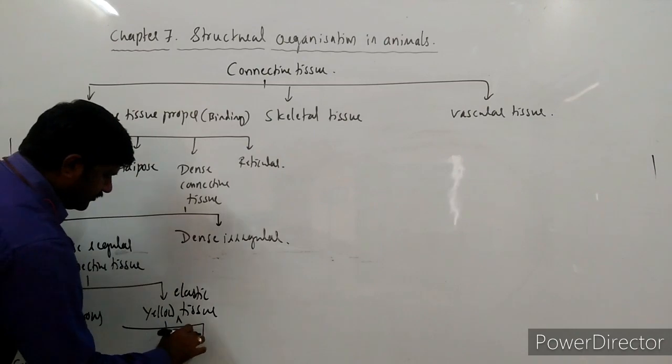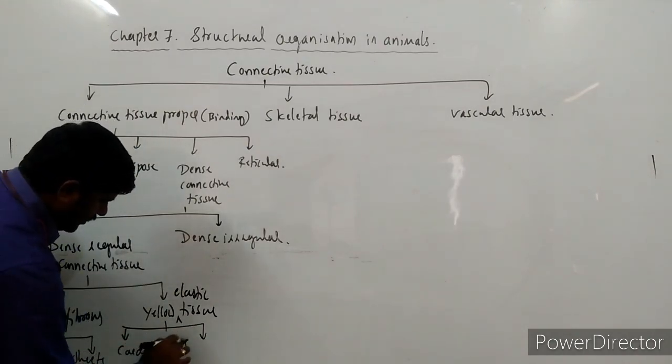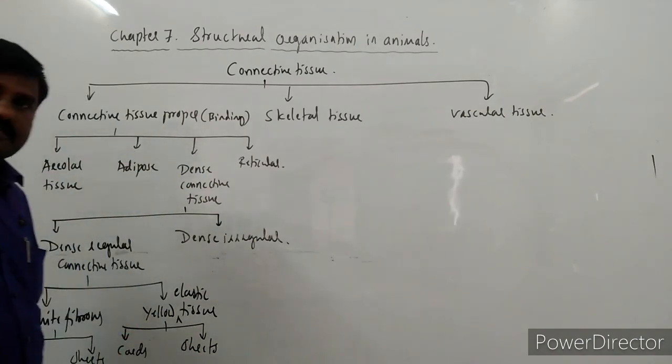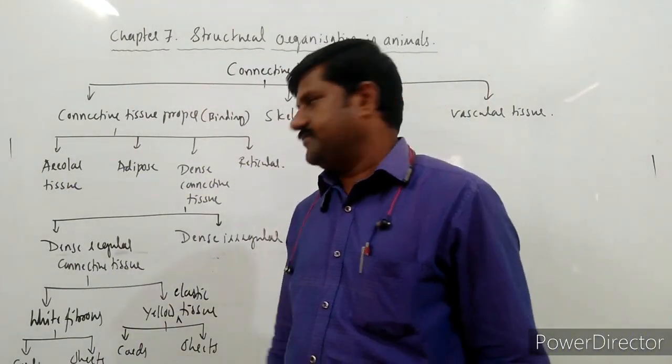Here the yellow also has been classified into cords and sheets, right? The fibers mainly consist of cords and sheets.